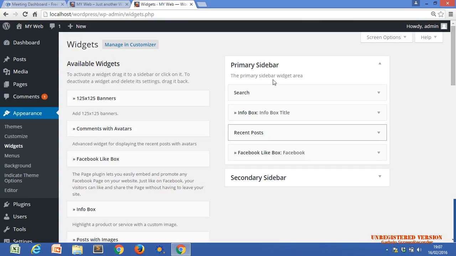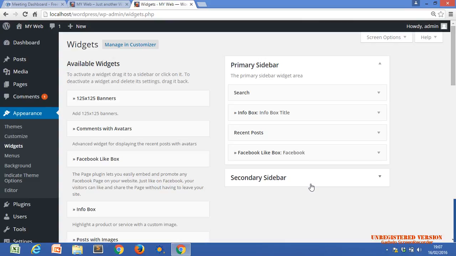In the widgets, we can create our own container, our own widget area. This is the widget area, primary slider. Just put the title of this widget area, primary slider. By default it is created within our theme, and this is the secondary slider, so there are two widget areas. We can create our own widget areas.